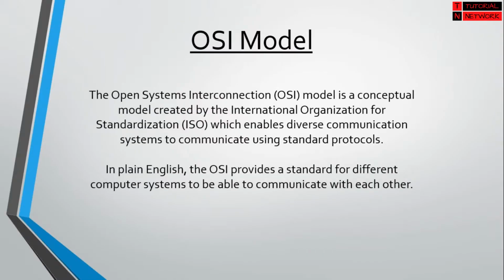Here comes an important concept, the OSI model. The full form of OSI model is Open Systems Interconnection. It has a very important role in computer networking, in how communication should be happening over the internet. The OSI model involves many sets of rules which are known as protocols, on which communication over the internet depends. It has 7 layers and each layer has its own importance. This conceptual model was created by the International Organization for Standardization (ISO). We will be discussing this OSI model completely in a separate video.